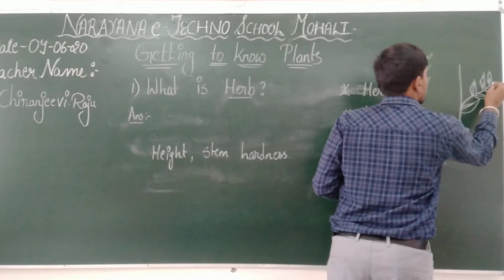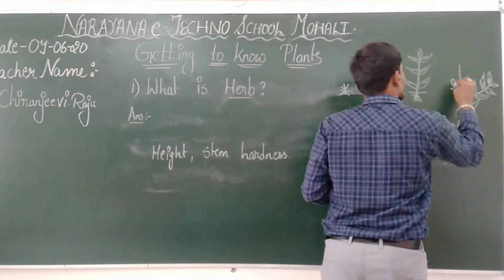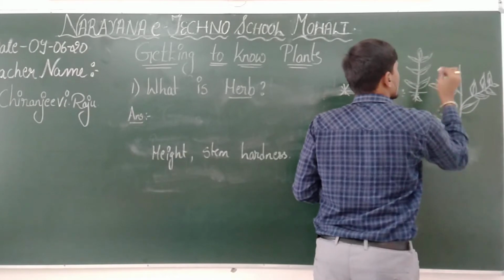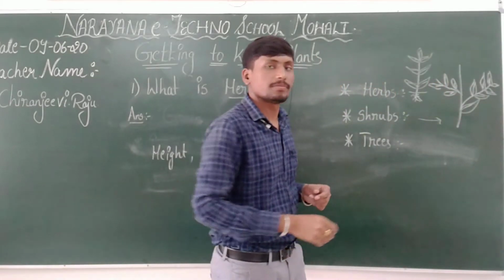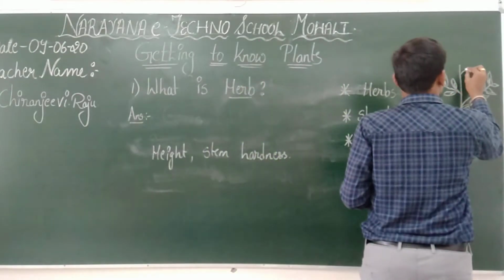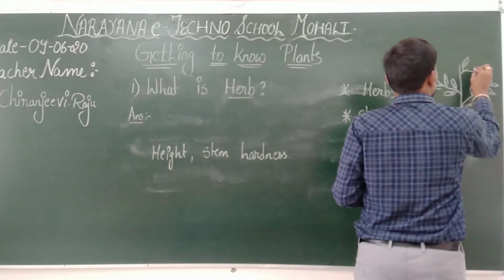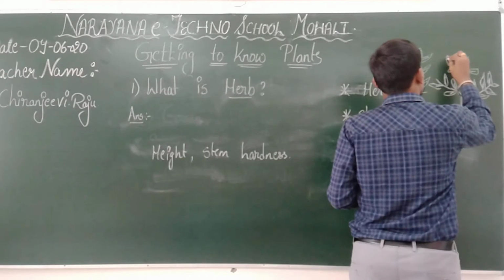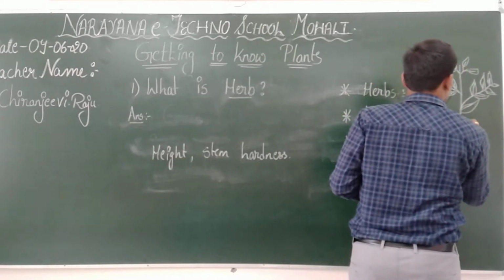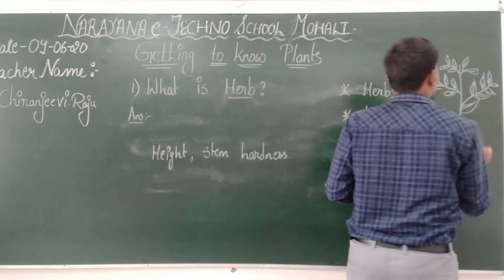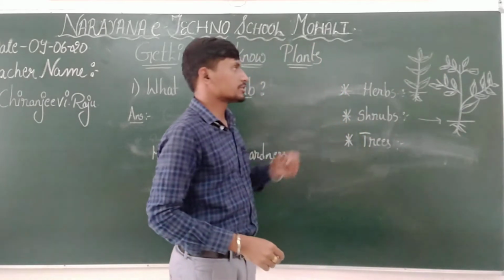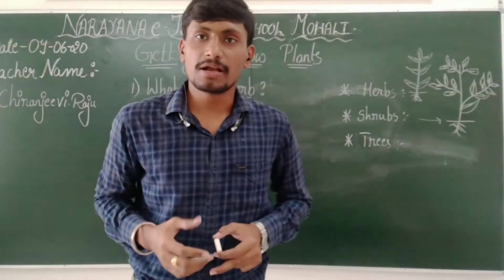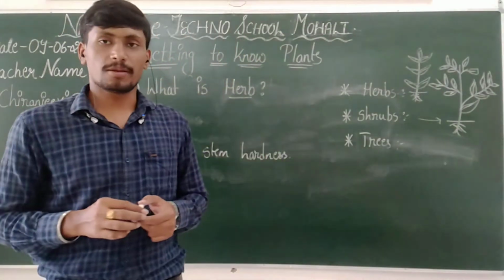Can you see here? It has some branches, and it is somewhat taller than herbs. That's called a shrub. And trees, you all know, like the mango tree, are very big in size when compared to the others.